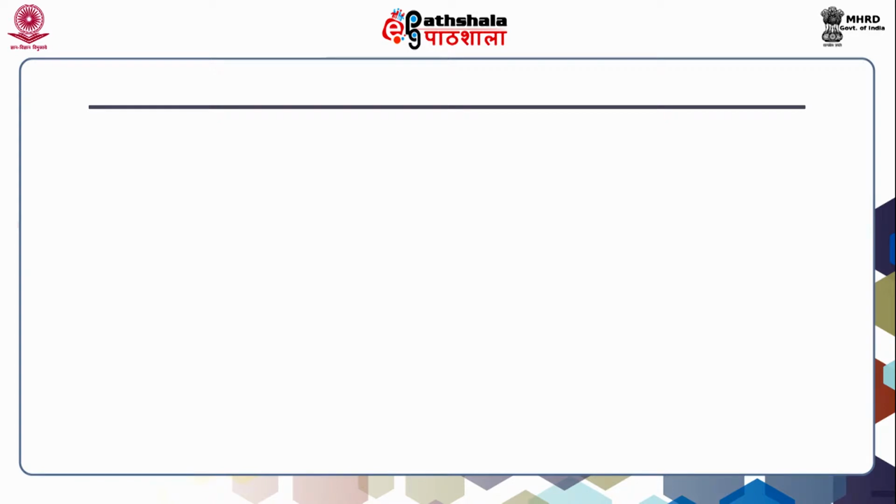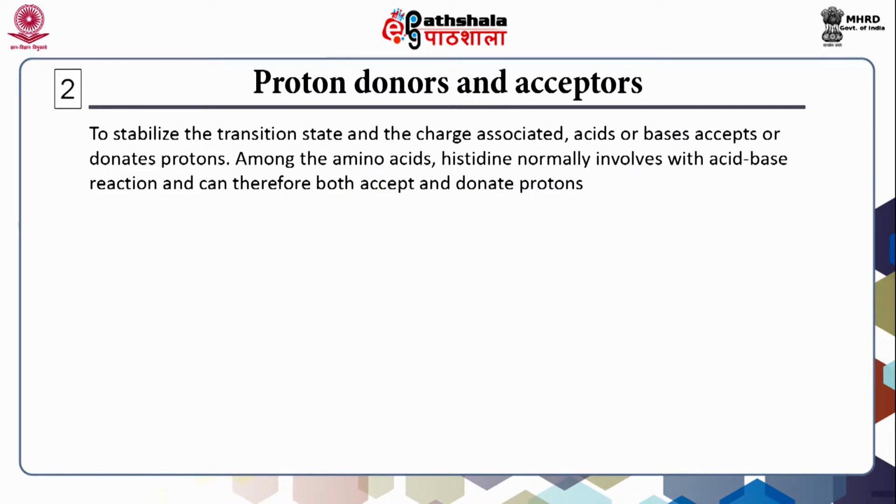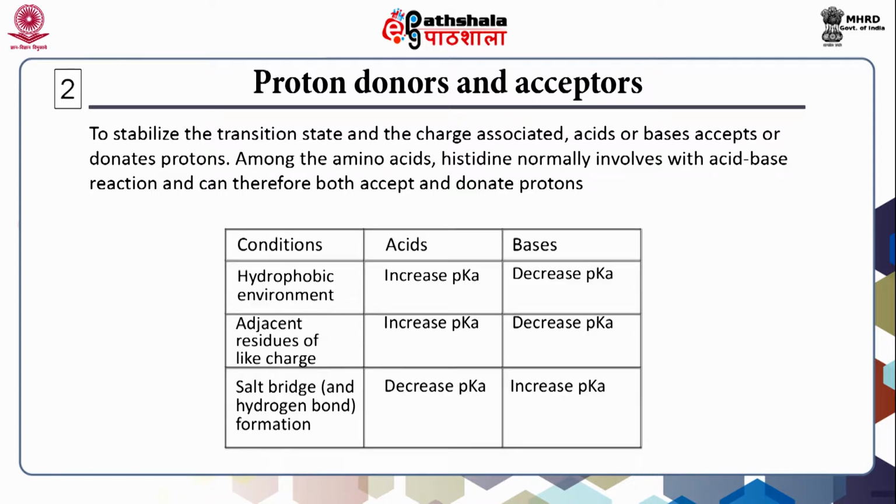Let us see what are proton donors and acceptors in relation to enzyme catalysis. To stabilize the transition state and the charge associated, acids or bases accept or donate protons. Among the amino acids, histidine normally is involved in acid-base reactions and can therefore both accept and donate protons. So, in this table, it is given the effects of local environment on pKa.